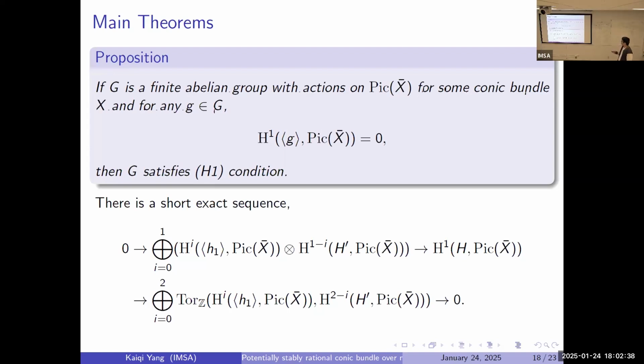And in the torsion part we have H0, H1, and H2. So you have H0 paired with H2, but H0 is the G-invariant part of a free Z-module, which is also free. So that will kill this torsion part. And H1 is trivial, so that will also kill this torsion part. Which means this is zero, and that forces the middle term to go to 0. Okay.